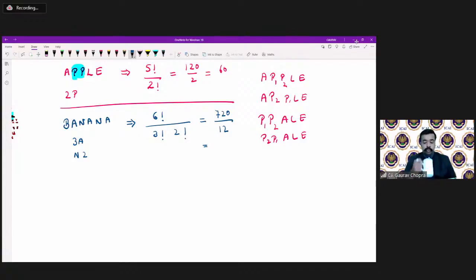We have to divide with both of them. So how much are we getting? 60. Yes. So 60 words can be formed by using the word banana.